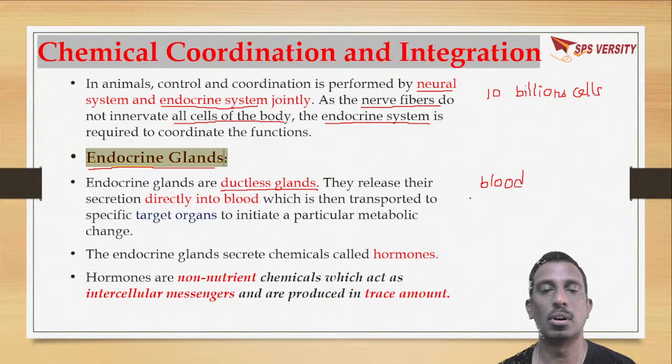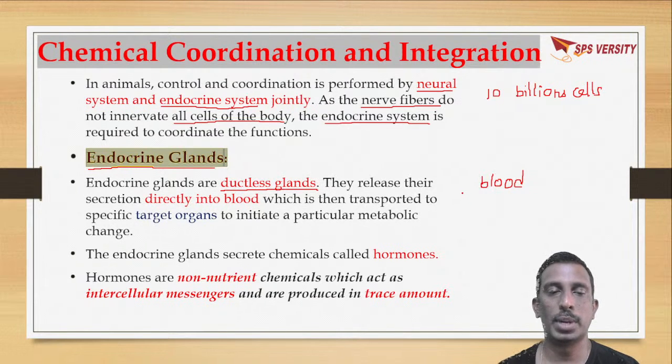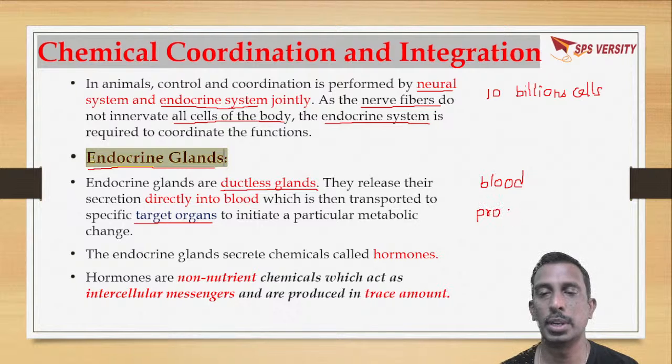That is, hormones are released into blood. Through blood, they reach specific target organs to initiate a particular change, that is, to initiate a particular metabolic process.